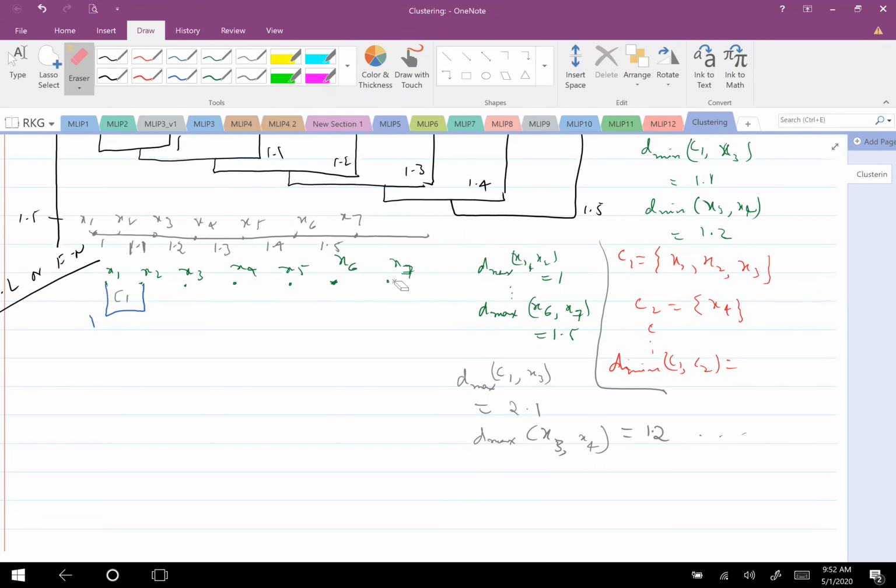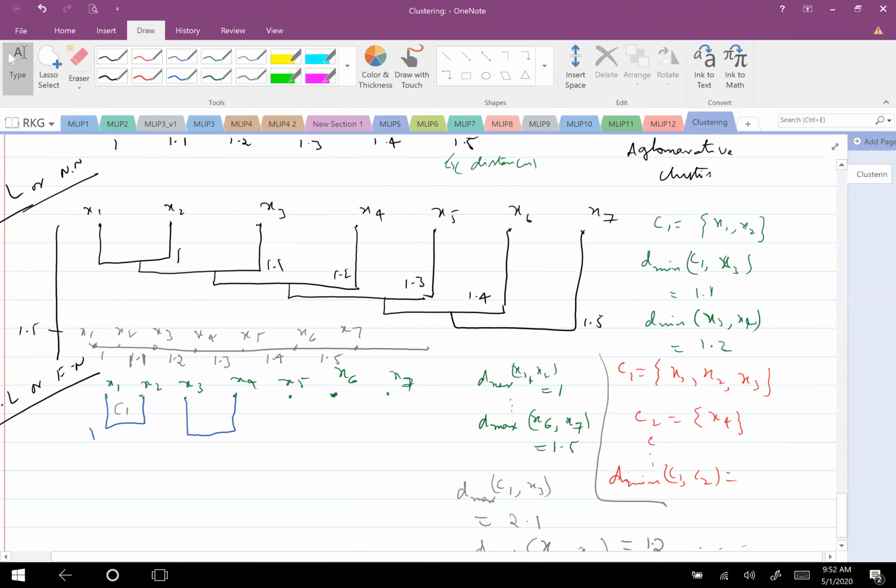Now I can write all of them, and I want to cluster with the minimum Dmax. So which one should get clustered now? X3 and X4. Right, so the next cluster I get will be X3 and X4. Now you see the kind of clusters being formed. Here they are all elongated clusters.